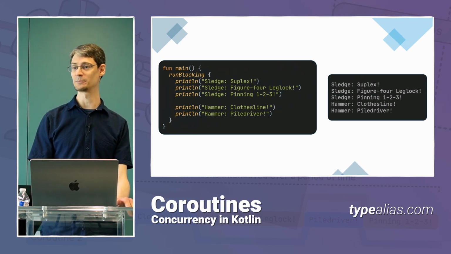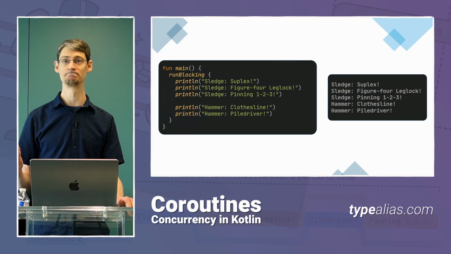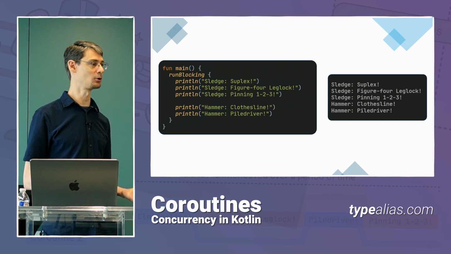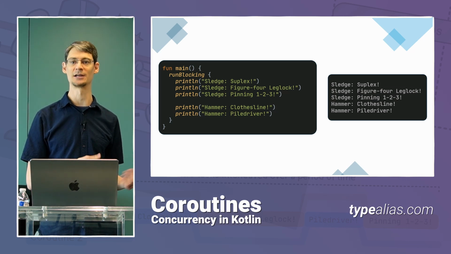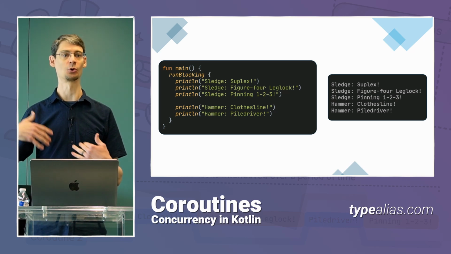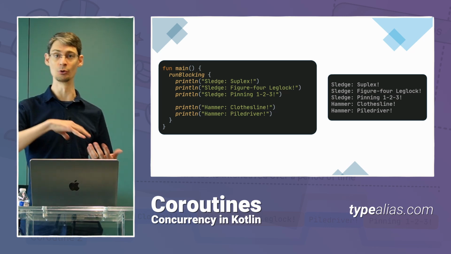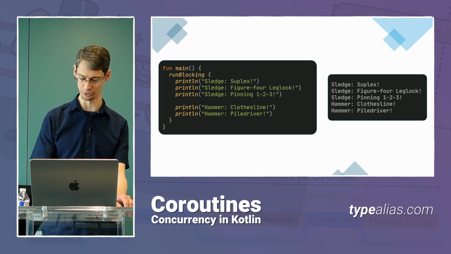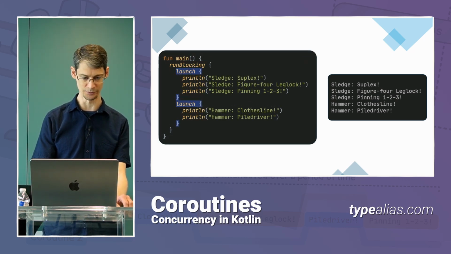So far, we've only been using the runBlocking coroutine builder that you see here, but we're going to use a different one. runBlocking is typically only used at the entry point for your application, at the highest level, as just a way of bridging from your regular Kotlin code to the world of coroutines. So instead, we're going to use a coroutine builder called launch. And this is what that looks like.